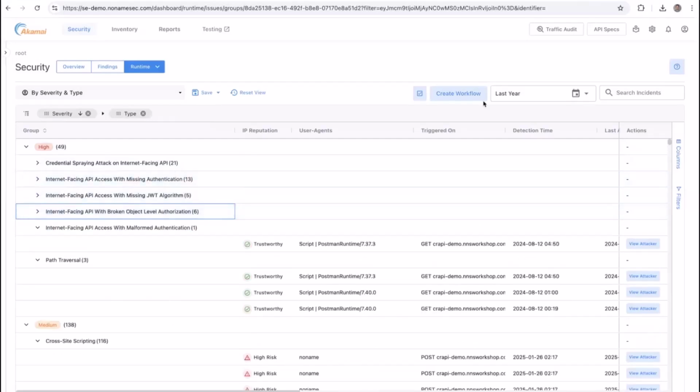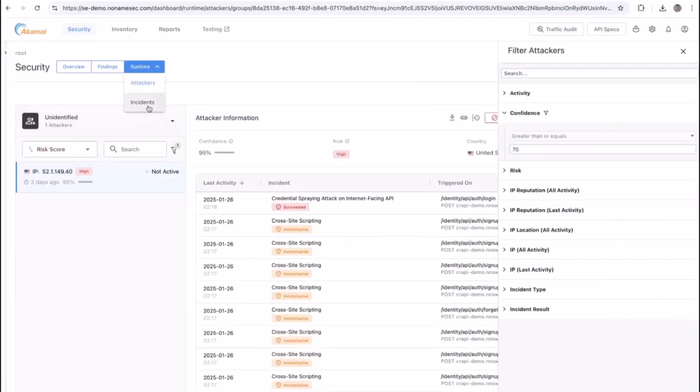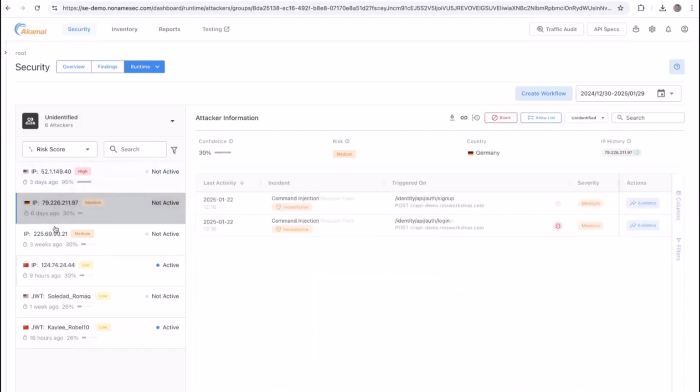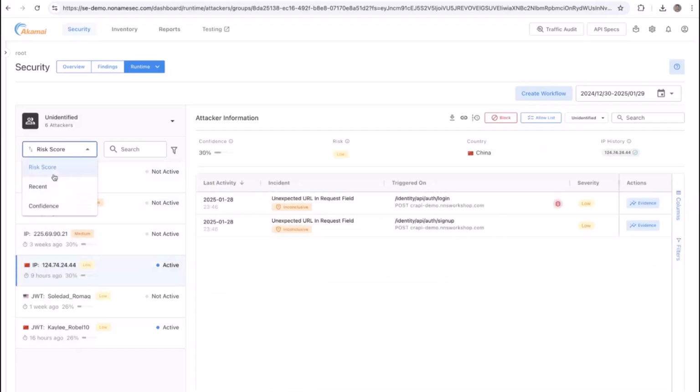The views can be based on time frame as well. You can have a weekly review or a daily review and so on. You can also see the list of incidents by using the attacker's view. The incidents view is to show you all the runtime incidents one by one, based on severity, type, etc. The attacker's view aggregates all the incidents by the attacker. You can see all of the IPs, all the attackers that are interacting with the system based on confidence score, recency, or the risk score.